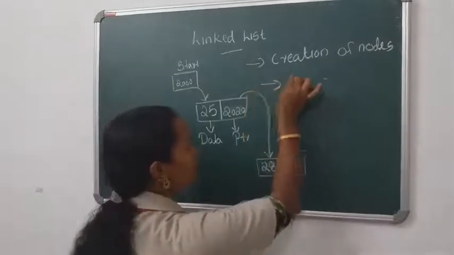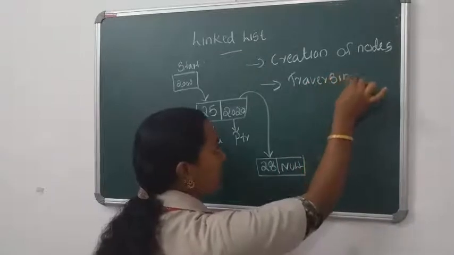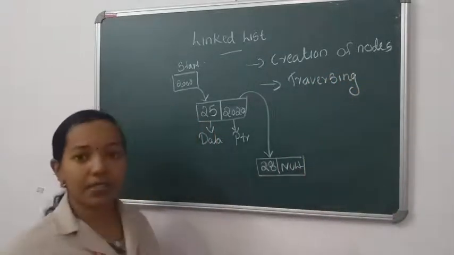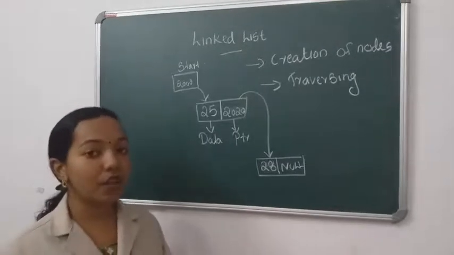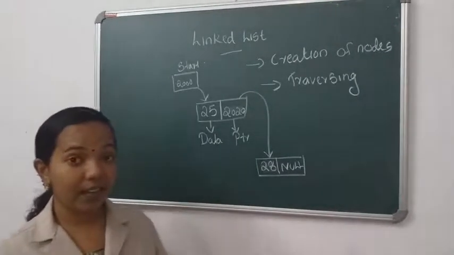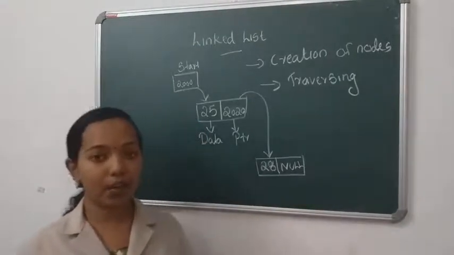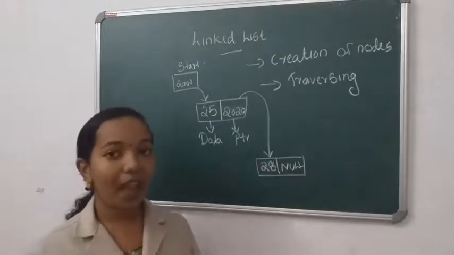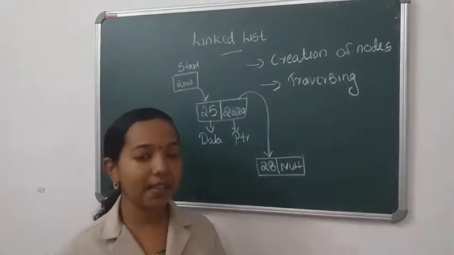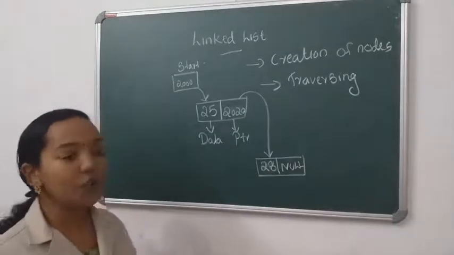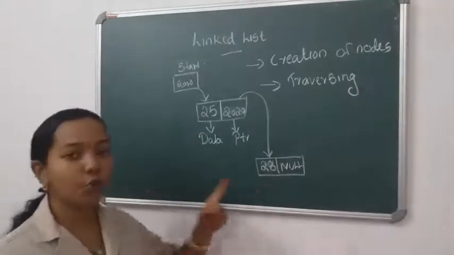The second operation on a linked list is traversing. What is meant by traversal? Traversal means accessing all the elements. We want to access all the elements starting from start to null.